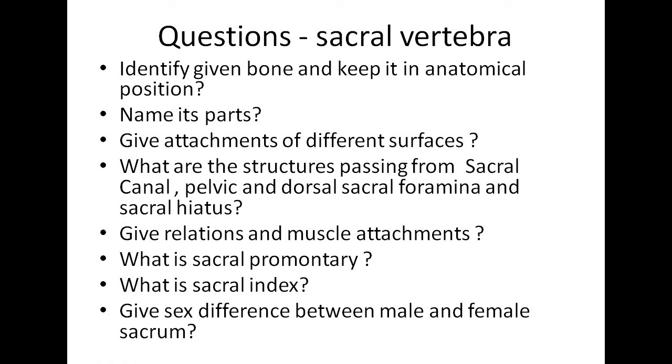Coming to the questions on sacral vertebra, these are: identify given bone and keep it in anatomical position, name its parts, give attachments of different surfaces, what are the structures passing from sacral canal, pelvic and dorsal sacral foramina and sacral hiatus, give relations and muscle attachment of the sacrum, what is sacral promontory, what is sacral index, give sex difference between male and female sacrum.